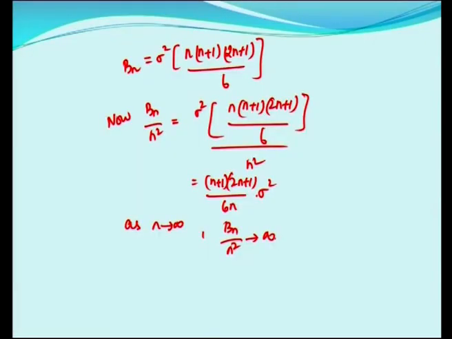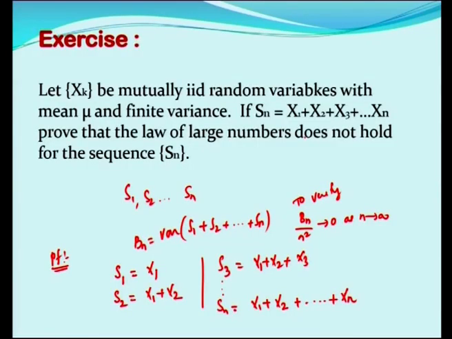If it tends to infinity, it means that it is not obeying the weak law of large numbers. Hence, we say that the law of large numbers does not hold for the sequence Sn, where Sn is the sum of the partial sums.